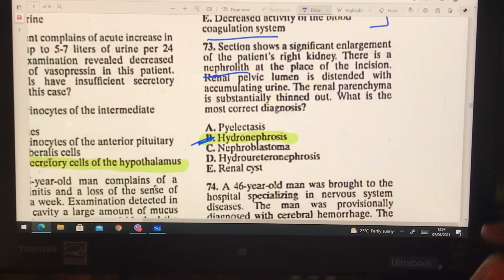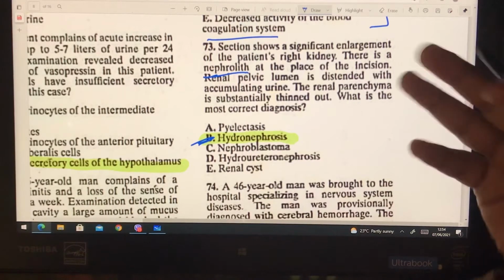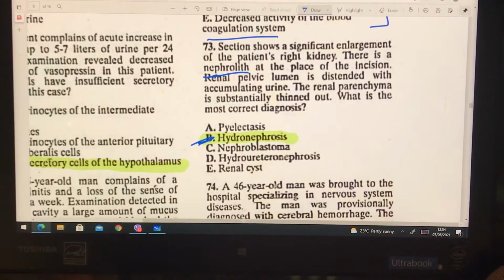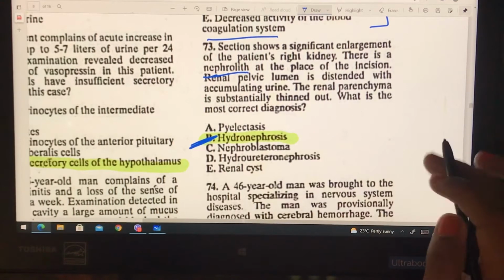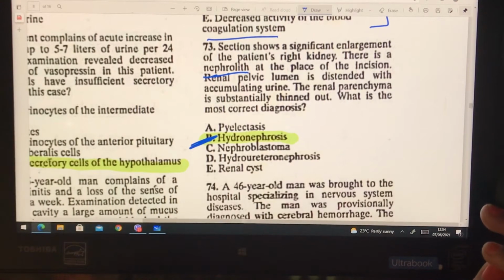And what is hydronephrosis? Hydronephrosis is a swelling of the kidney due to the buildup of urine, and it happens when the urine cannot drain out from the kidney to the bladder because of some obstruction or blockage. In this case, there is a nephrolith, so obviously there will be accumulation of urine, and hydronephrosis will be the most correct answer.